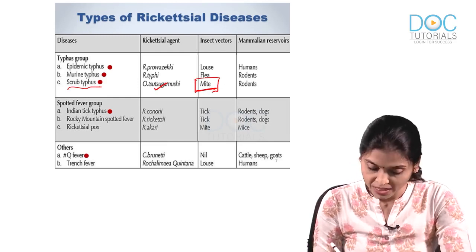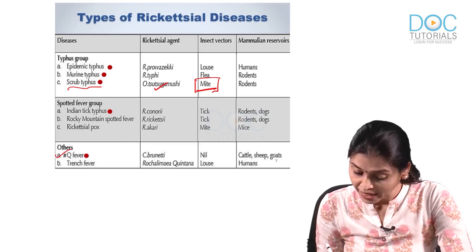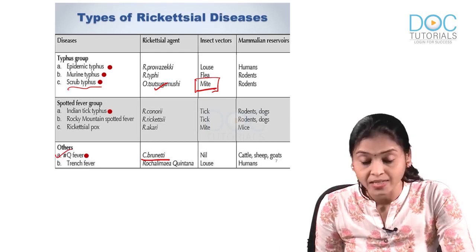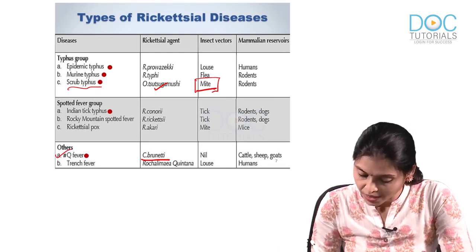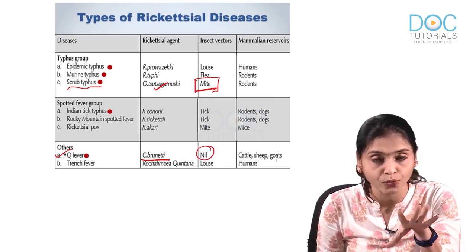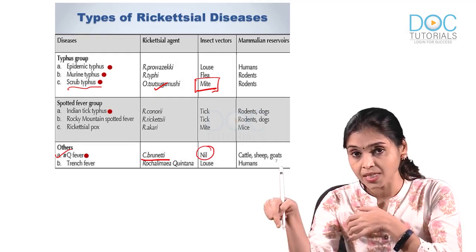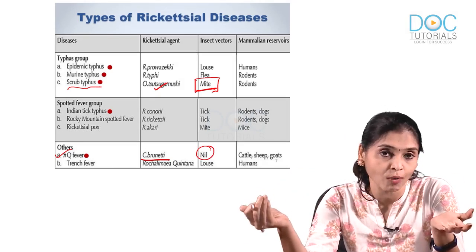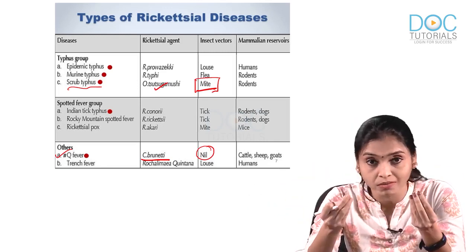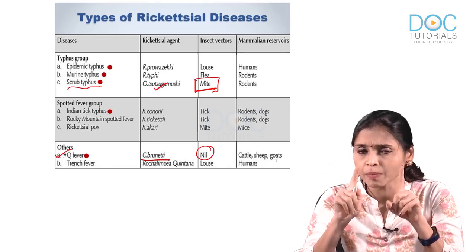Next MCQ is regarding Q fever. Q fever is caused by Coxiella burnetii. And next MCQ is, which is the vector? No vector is involved in Q fever. That is a favorite question. In which of the following rickettsial diseases is a vector not involved? It is Q fever. Then how do you get the disease? It's airborne. It's affecting the lungs mainly. So, it's airborne.